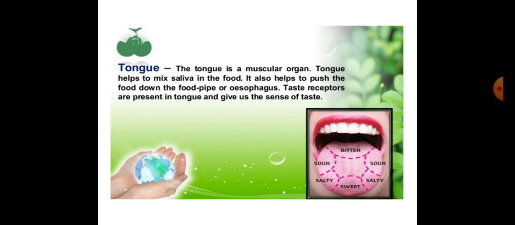Whether it is bitter, sour, salty or sweet, the taste of the food item is identified by the tongue.